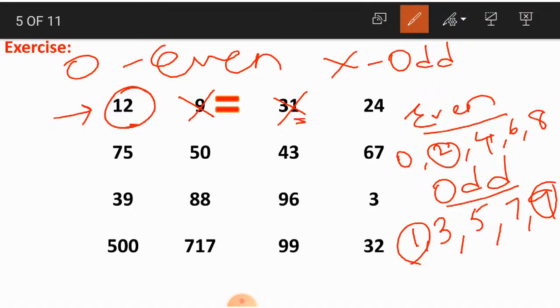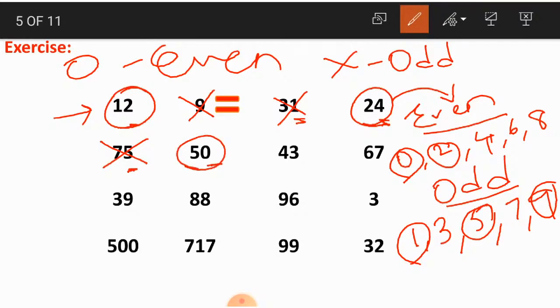Next one is 24. Again consider the 4 which is in ones place. 4 falls under even numbers. So 24 is an even number. The next one, 75. 5 is in ones place, which is an odd number. So 75 is an odd number. Again 50. 0 is in ones place. 0 is an even number. So 50 is an even number.